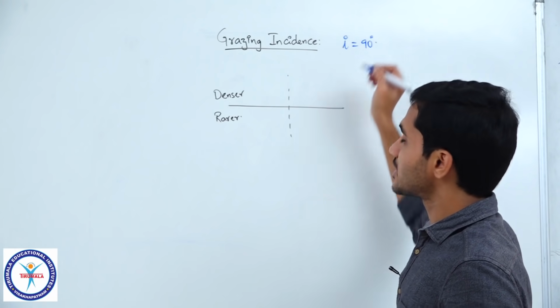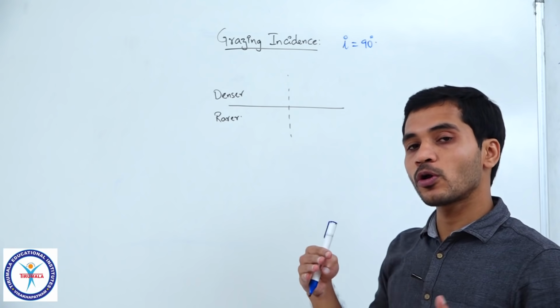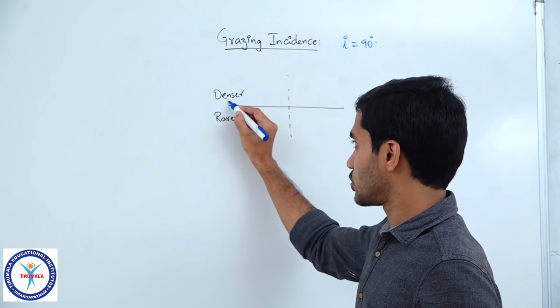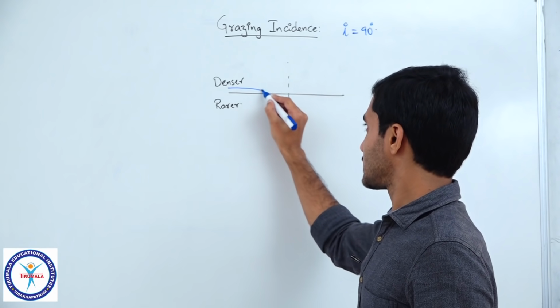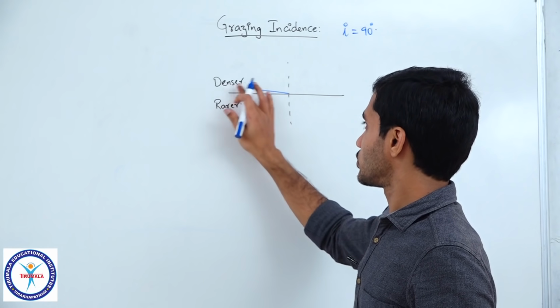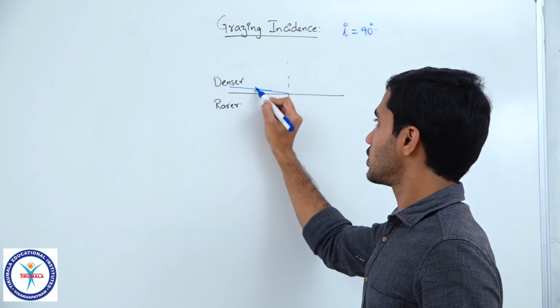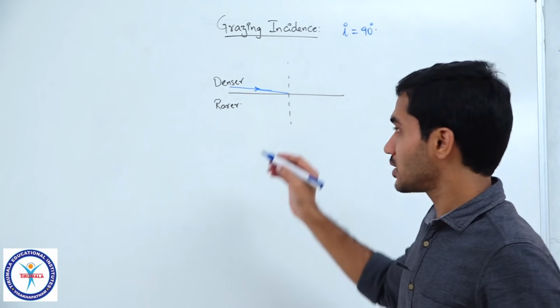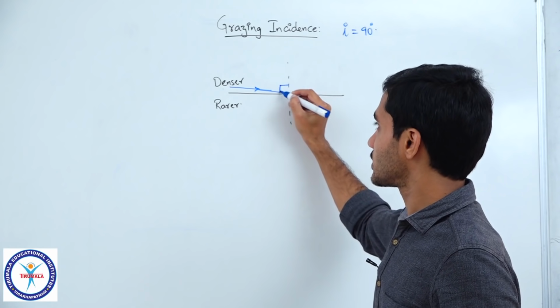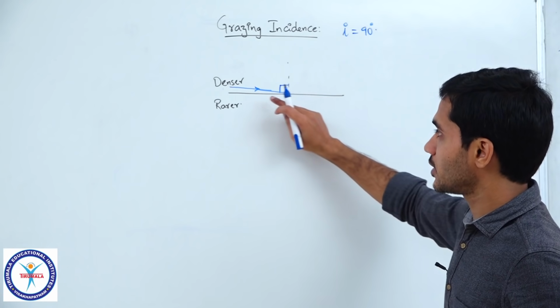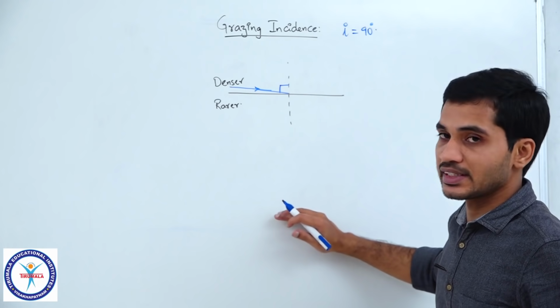So, the light ray is incident onto the second medium almost at a 90-degree incidence angle, which means the light ray is incident in this manner. I have shown you a small angle to be formed here just for you to understand, but understand this as 90 degrees. So, the light ray is incident at almost 90 degrees, clear. So, that is what we mean by grazing incidence.